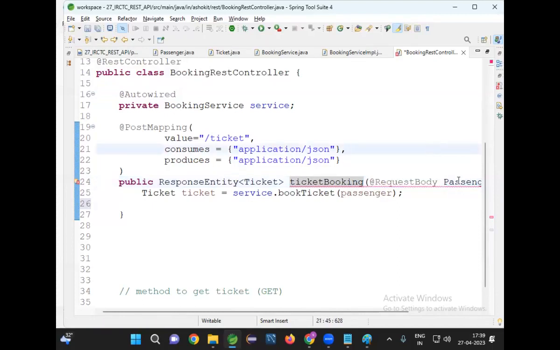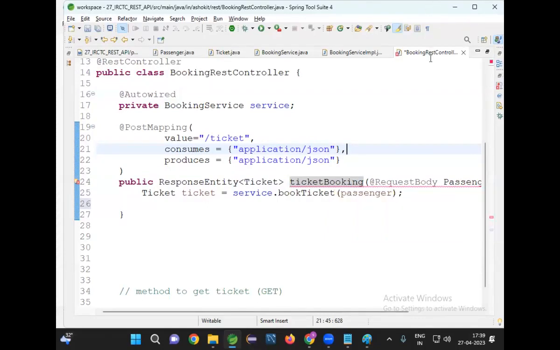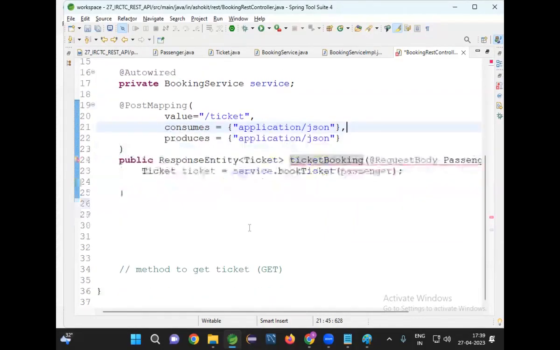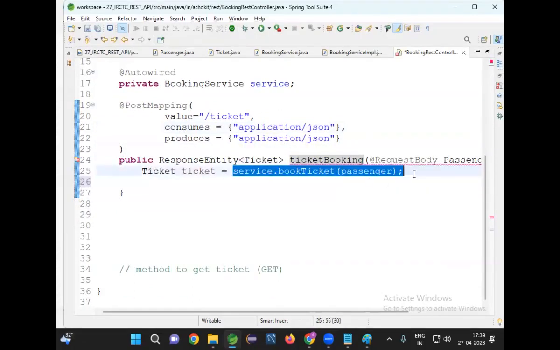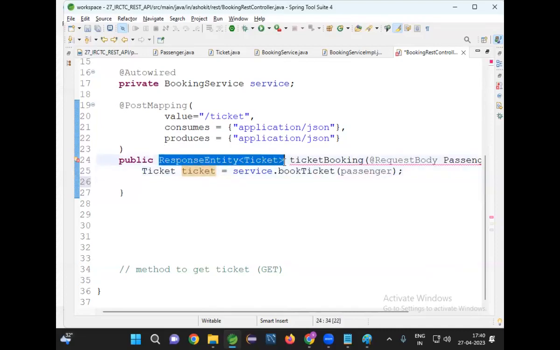Dispatcher servlet will take the data from the request body, store it into a passenger object, and pass it to this method as a parameter. My method is calling a service layer method. What is that service layer method doing? It is returning a ticket object. Now I want to send the ticket object as a response.